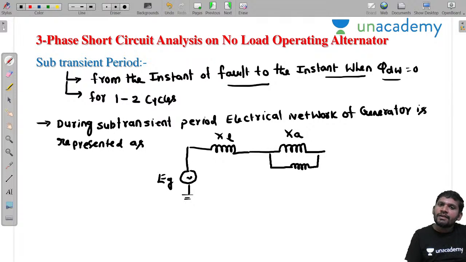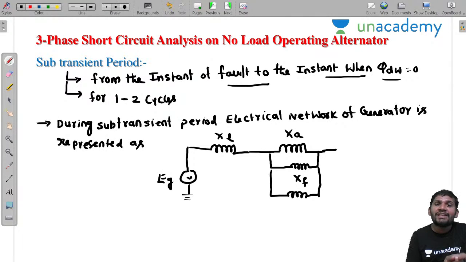Which one, sir? This is the field reactance, and another one is the damper winding reactance. During this period, from the instant of fault to pi dw equal to 0, pi dw is also present. When pi dw becomes 0, this period is completed, and then it enters into the transition period. That is the meaning.